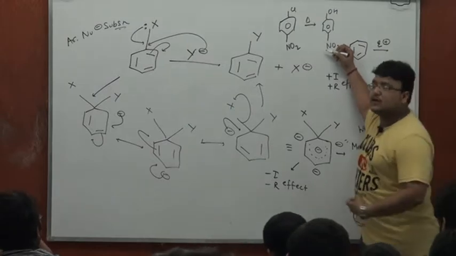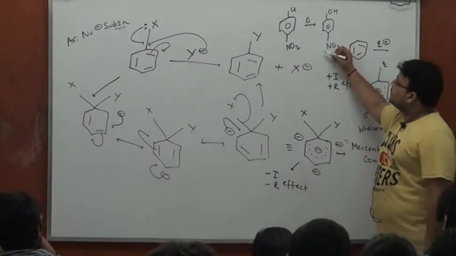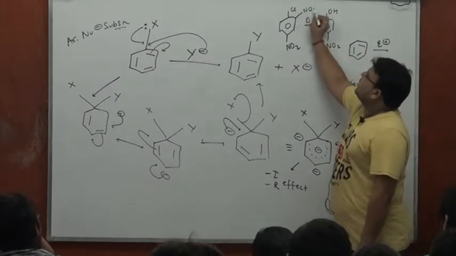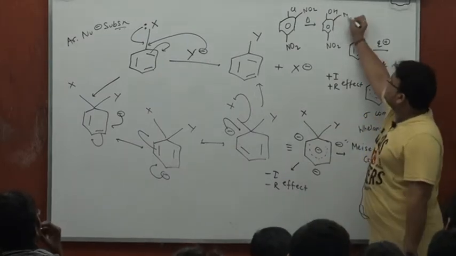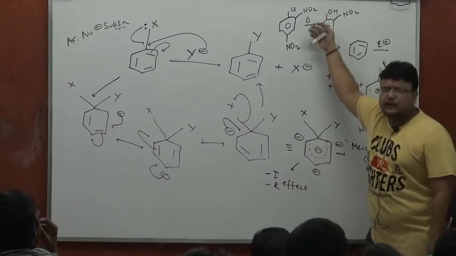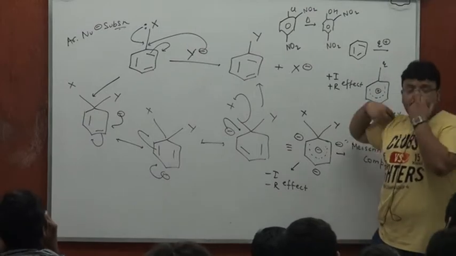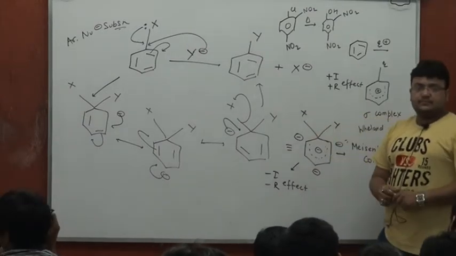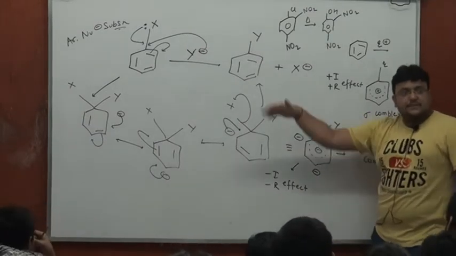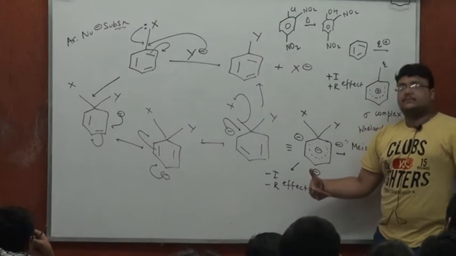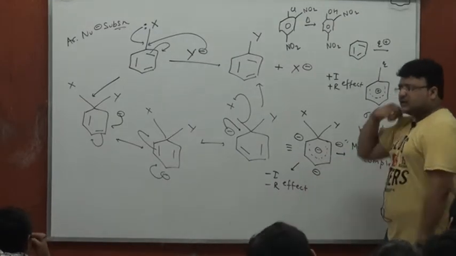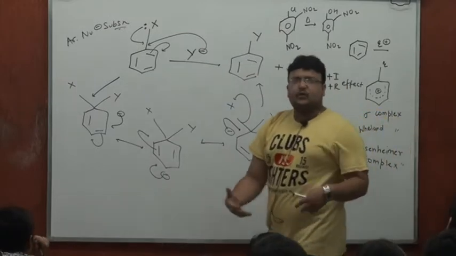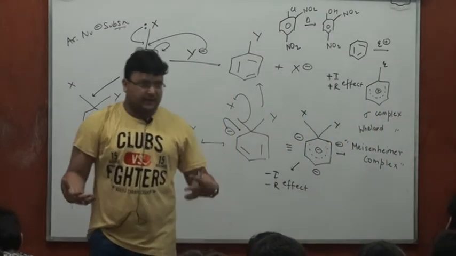With 2 NO2, one ortho, another para, with 2 NO2 groups, ortho para dinitrophenol, say, the process would occur even more readily, because the mechanism proposed is involving a Meisenheimer complex with a negative charge, where minus I minus R groups are expected to promote the rate of the process.